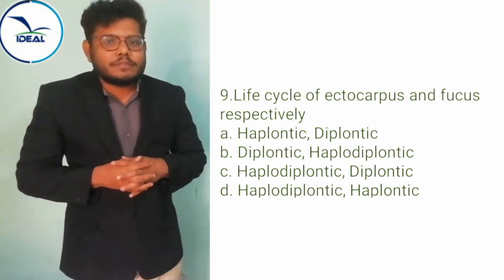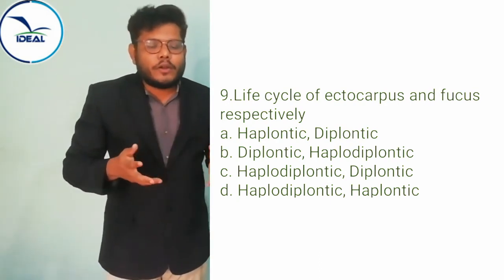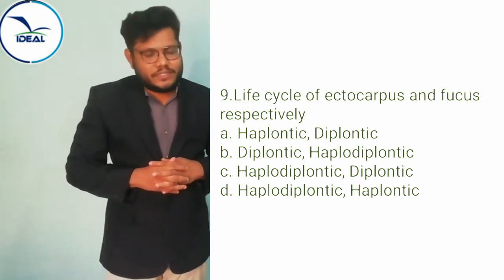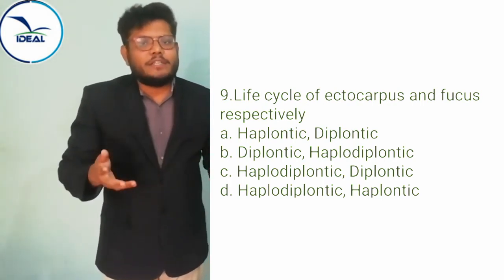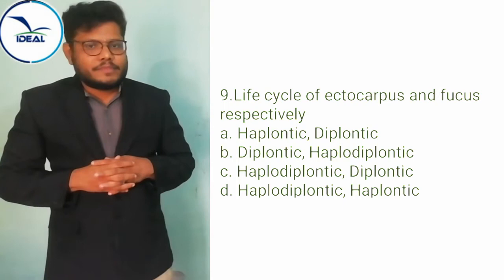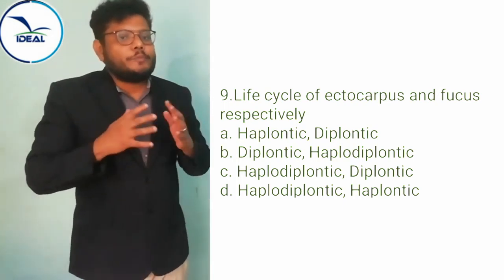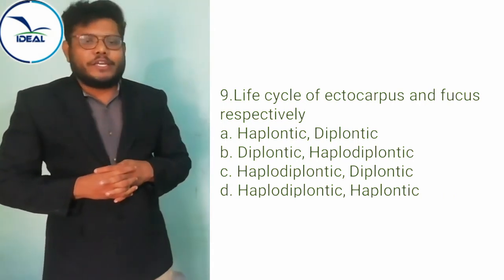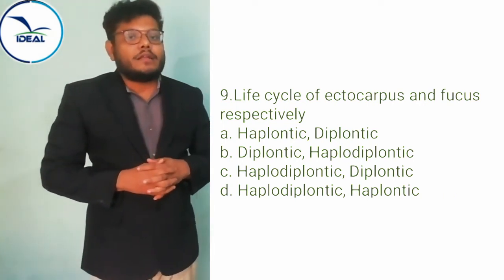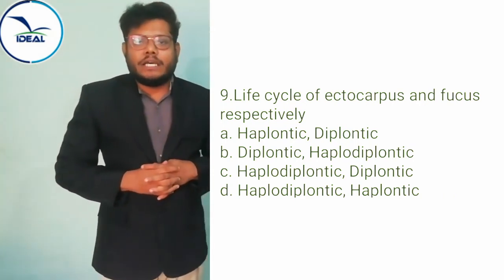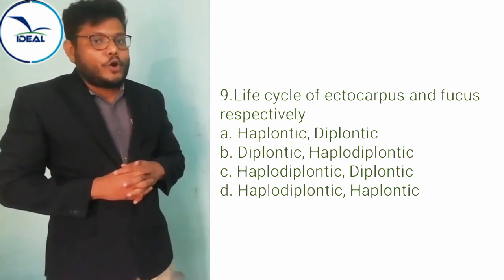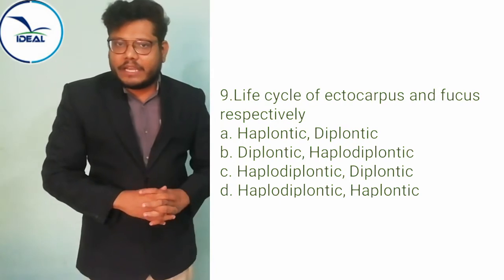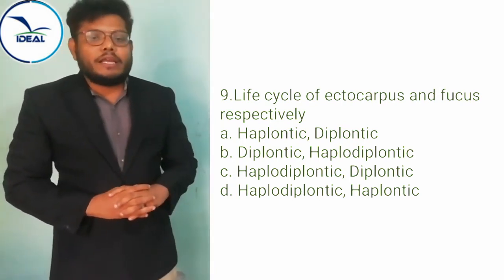Diplontic means the sporophytic stage is dominant. Is it clear? So the right answer is haplodiplontic and diplontic. Ectocarpus shows the haplodiplontic life cycle, fucus shows the diplontic life cycle.